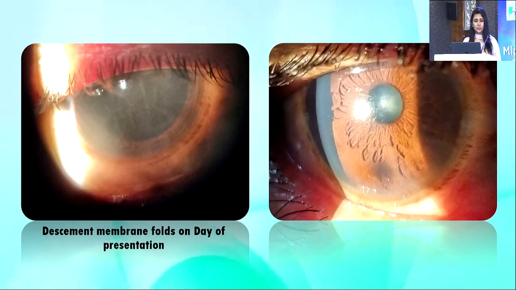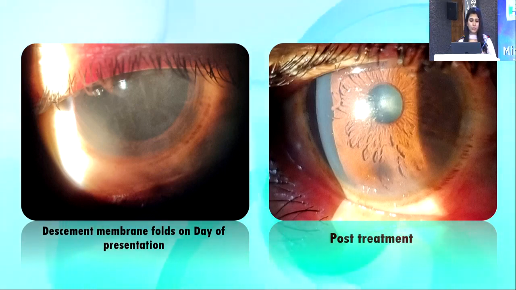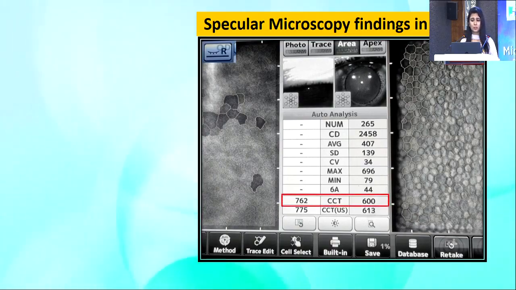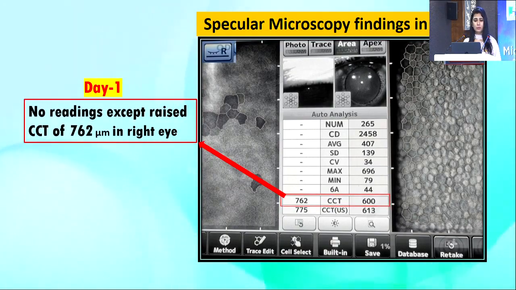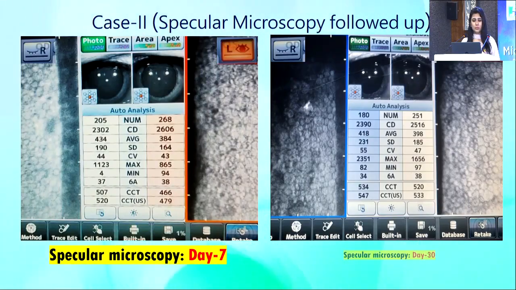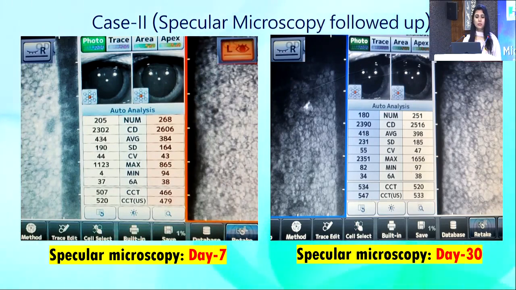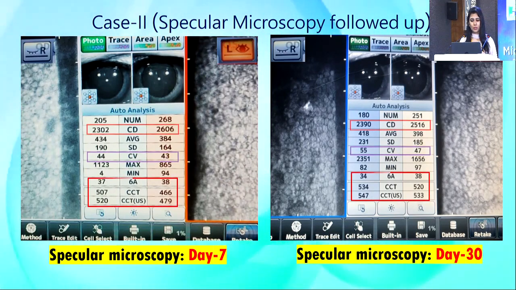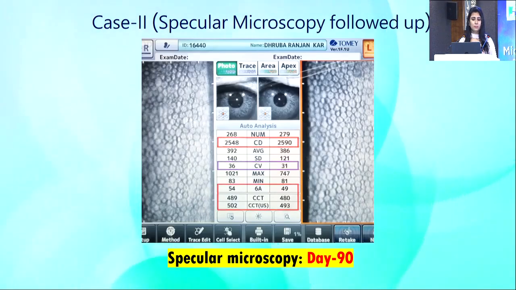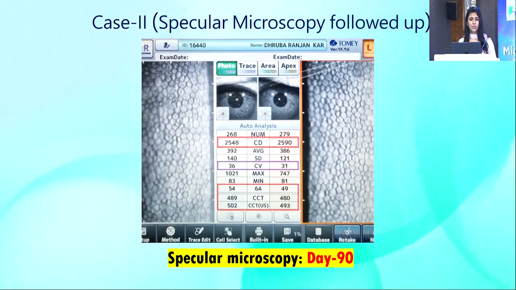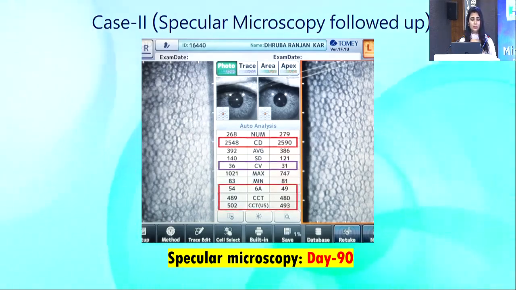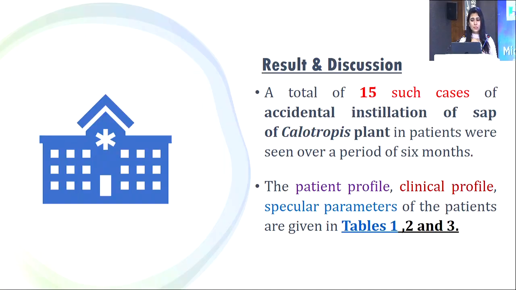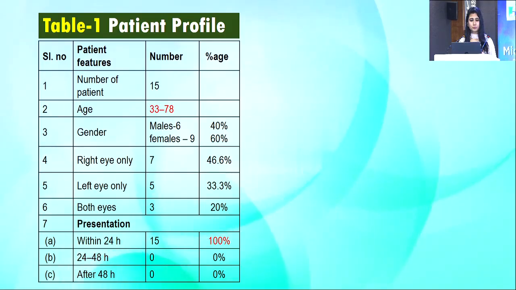This is the day 1 presentation when descending membrane folds were seen, and this is the post-treatment with 1 week steroid treatment. On day 1 of specular microscopy, the CCT was found to be raised in comparison to normal fellow eye. On follow-up, the cell count was seen to be within normal range after 1 week of treatment with steroids. The other parameters revealed some degree of pleomorphism and polymegathism, and after 3 months of follow-up, the cell density was not reduced. 15 such cases were examined.